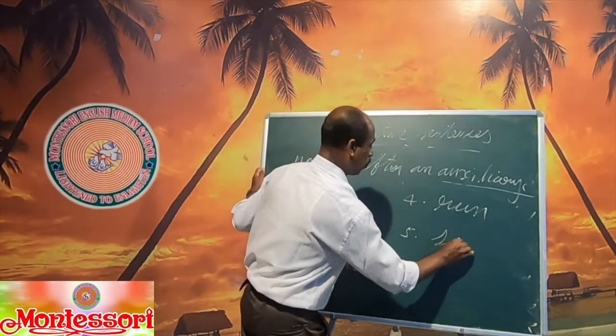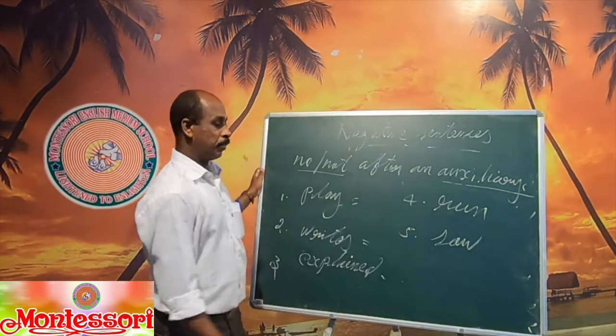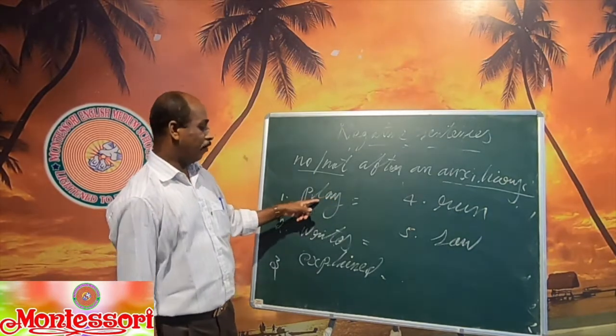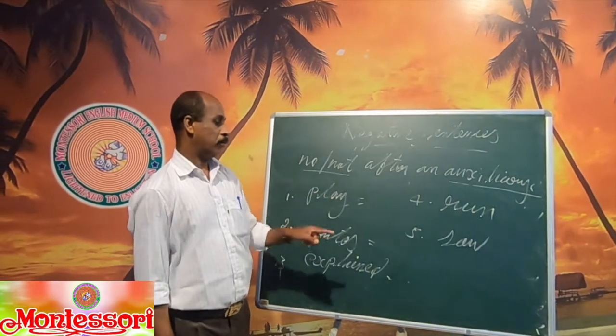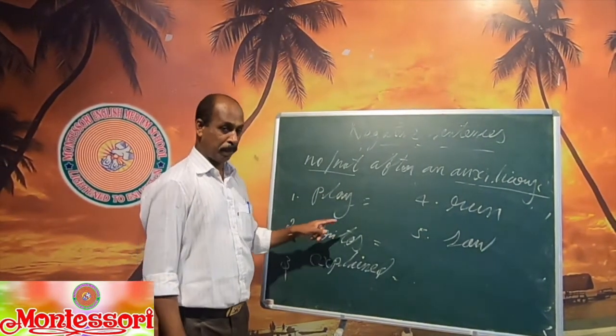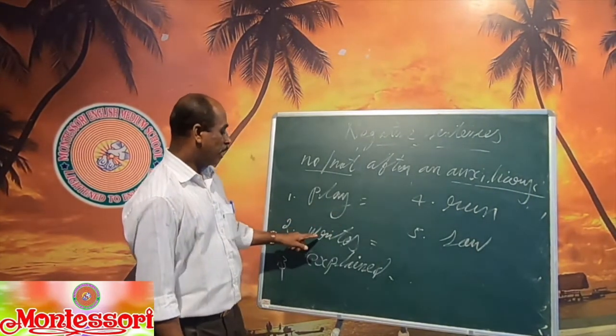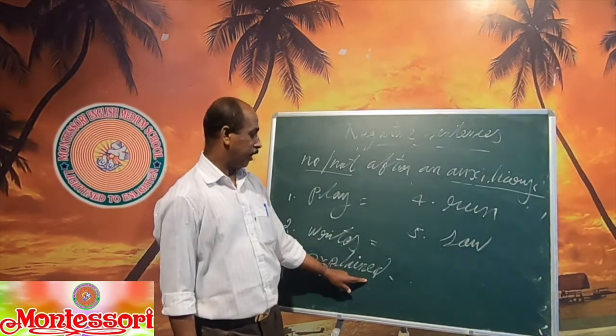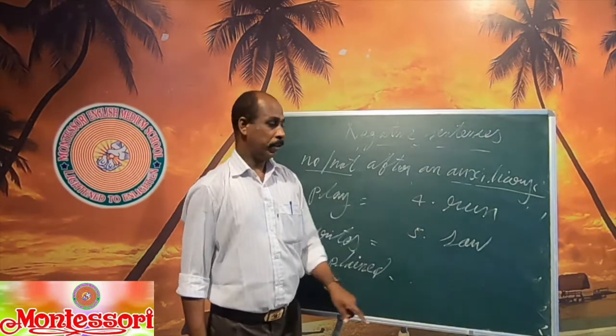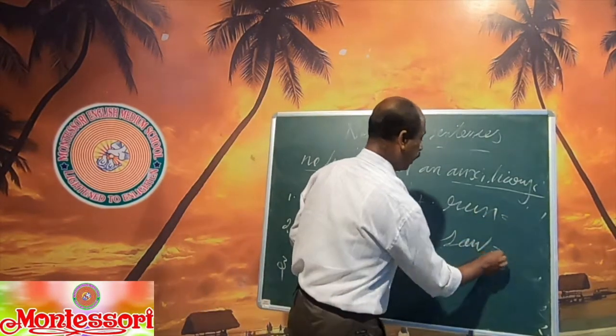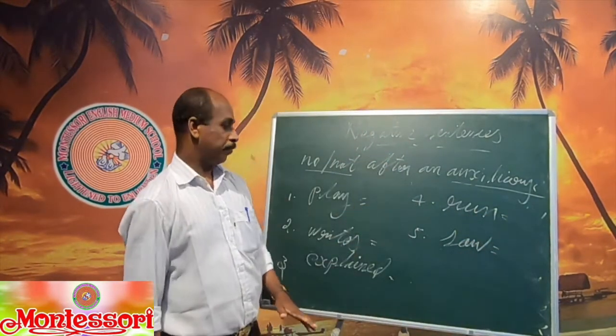Run is equal to... So as homework, divide these verbs. Play is equal to how? Does plus play, did plus play, do plus play, like that. Writes, explained, run: divide these verbs into auxiliary verb and main verb. Thank you.